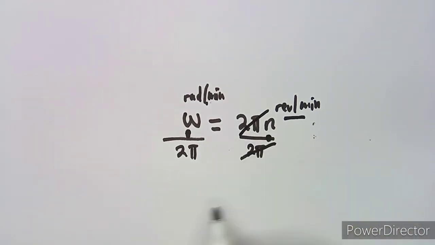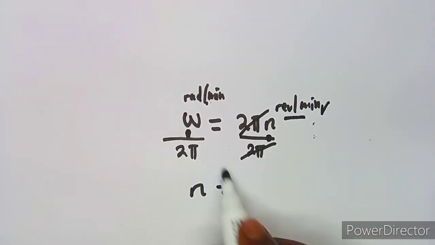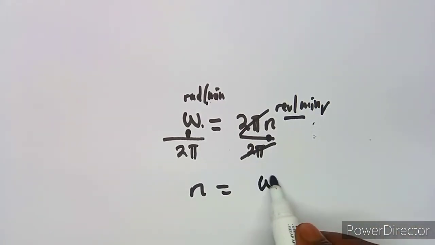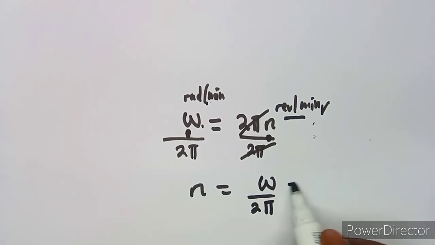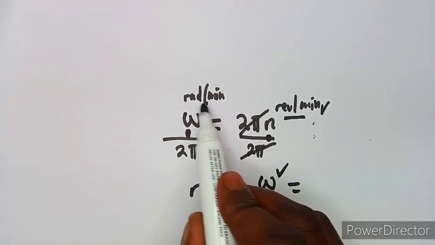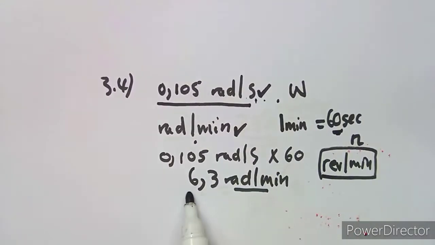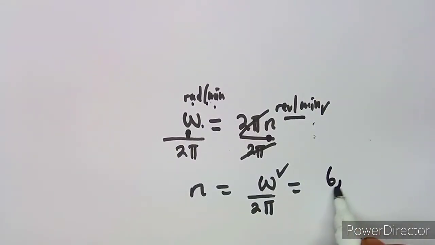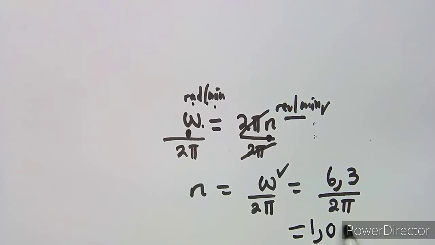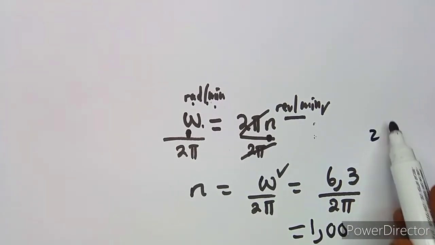So the 2 pi is going to cancel. Your n, which is the speed in revs per minute, is going to be the angular velocity over 2 pi, which is 6,3 over 2 pi. Use your calculator to divide these two values. You are going to obtain 1,00226, something like that.